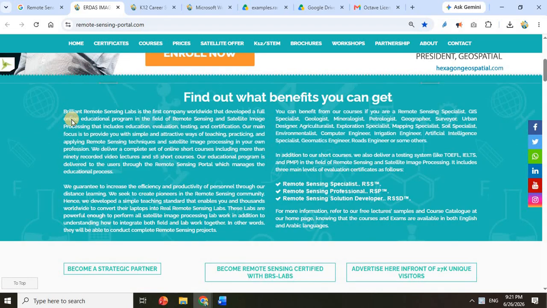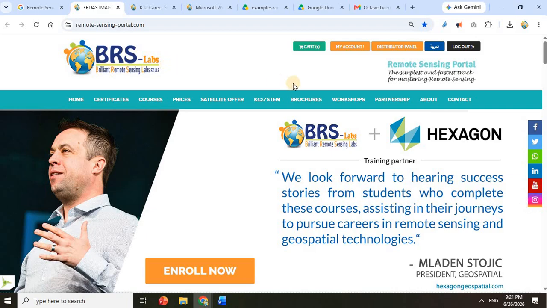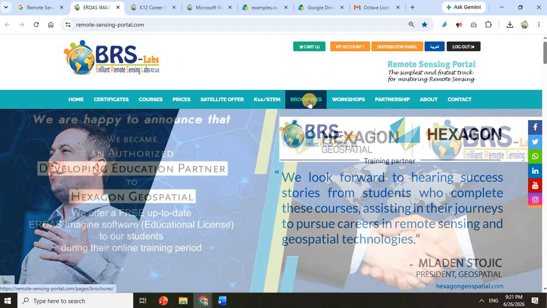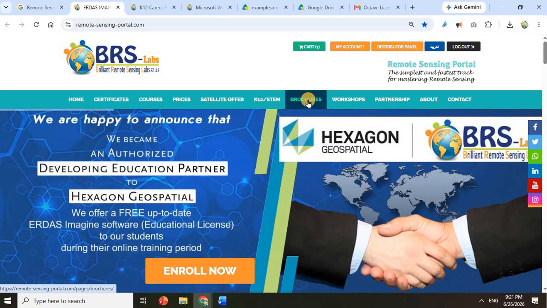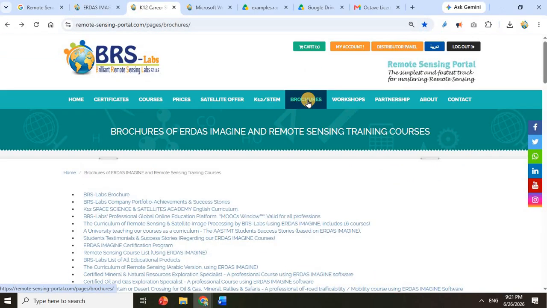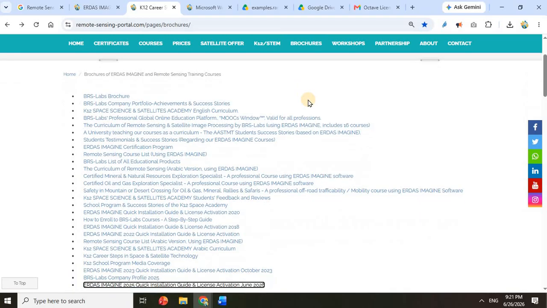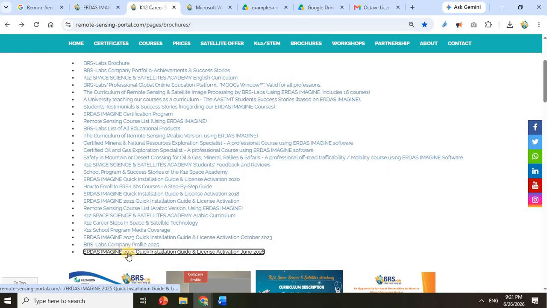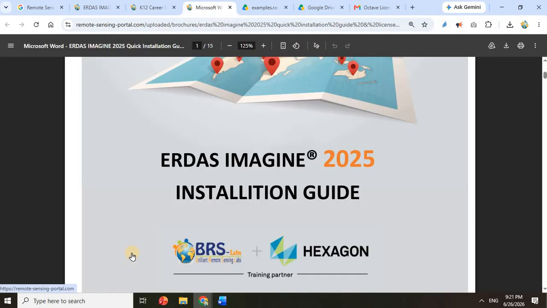At the top of the Remote Sensing Portal, you will find the word Brochures. Click Brochures. On the Brochures page, you will find the ERDAS Imagine 2025 Installation Guide and License Activation, the one at the end. Click here. Then this installation guide will open.